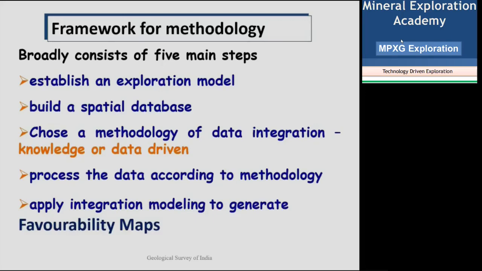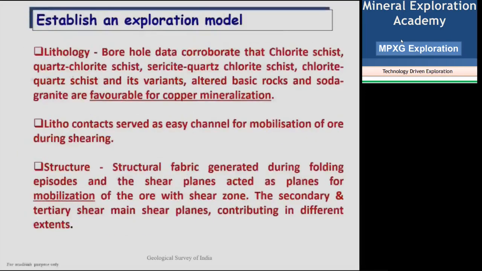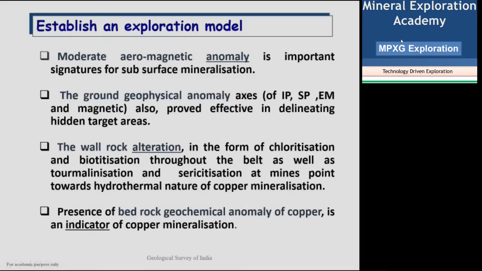Finally, our aim is to produce the favorability map for your employer, your boss, your seniors. Taking the example of copper mineralization, our aim is to come to a favorable copper mineralization map with which we can go for further work. You know, where the copper has been mobilized, this data also we'll have to take, other than lithology and structural data. Then anomalous data you are taking. Wall rock alteration plays a major role here.